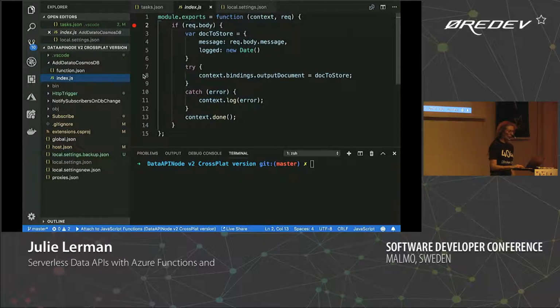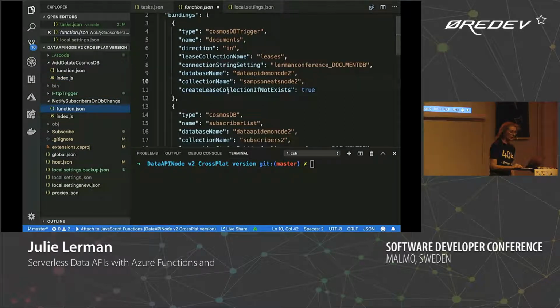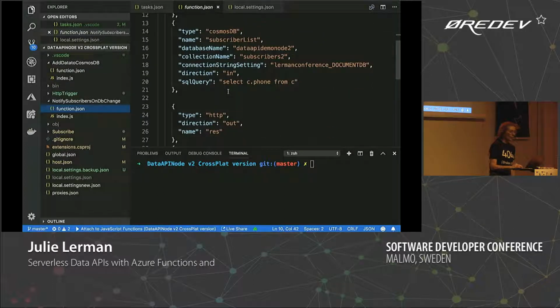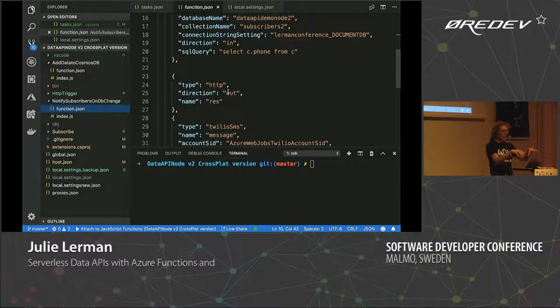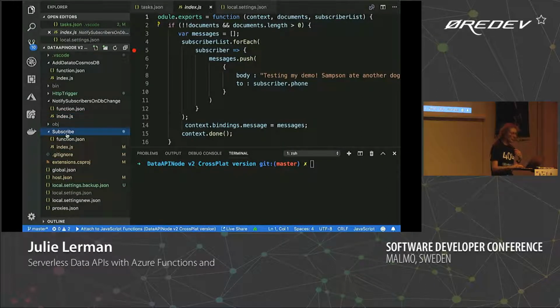Here's index.js for adding data to the Cosmos DB. Here is the notify subscribers on DB change. This one has more bindings in it, because I've got the Twilio bindings. One of the things you do need to do when you're developing here, if you're using the bindings, is that the APIs behind the bindings are extensions, so you will have to install those extensions, but Azure Functions will prompt you to do that. So there's, again, the same code for messaging all the subscribers. And there's the subscribe one.